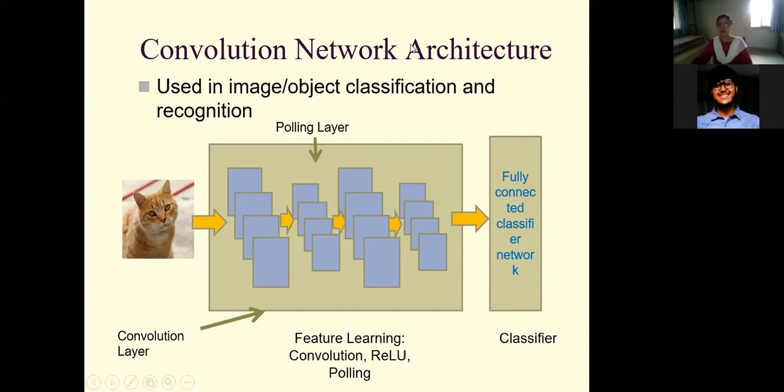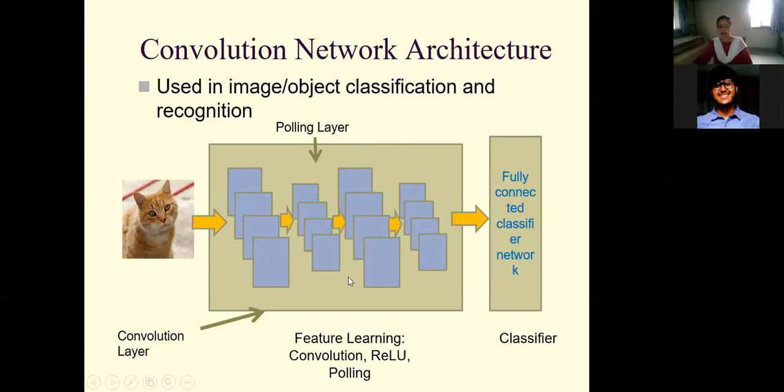So a convolution neural network mainly consists of convolution layers, and the second component is fully connected classifier networks.